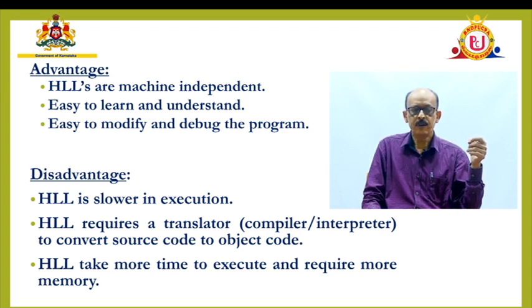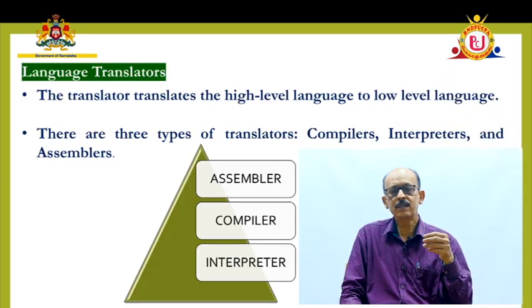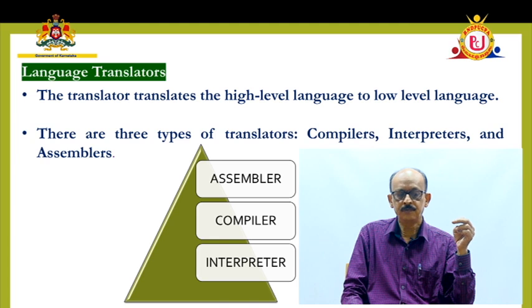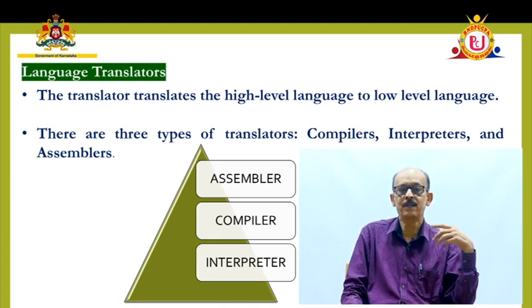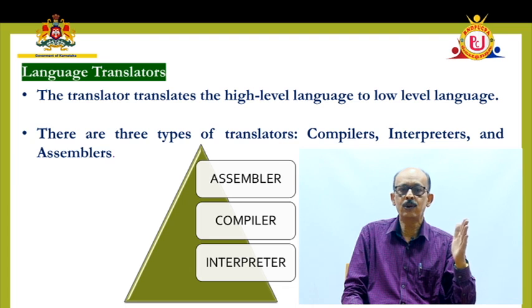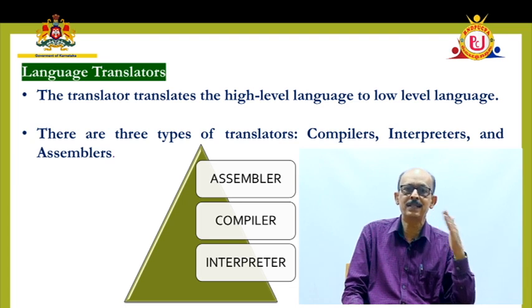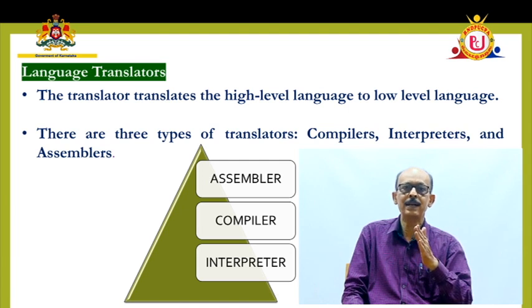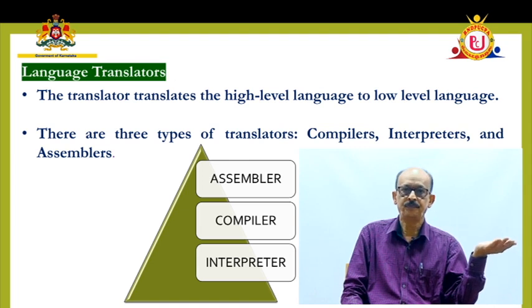Next, let's find out what those language translators are. I told you, an assembly language program is to be executed only after translating it into machine level language. A high level language program is also to be translated into machine level language program and then it can be executed.